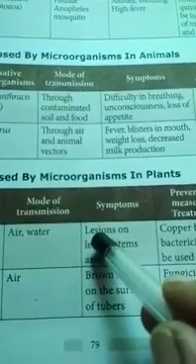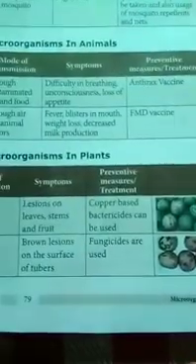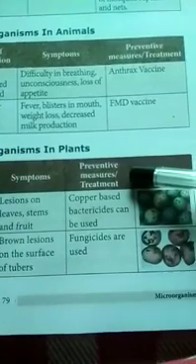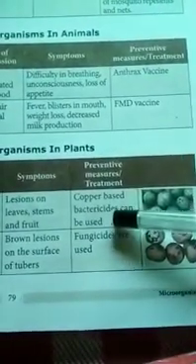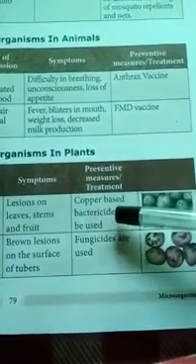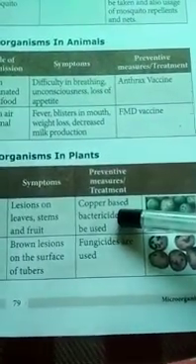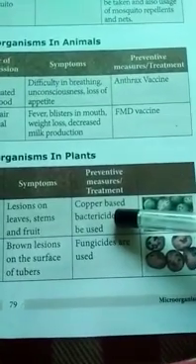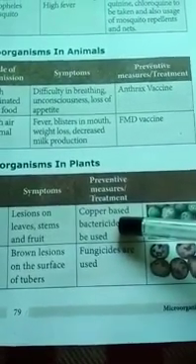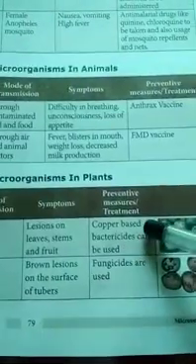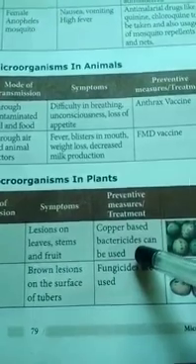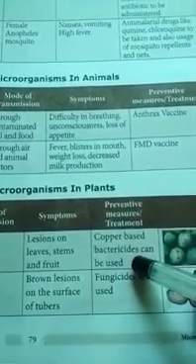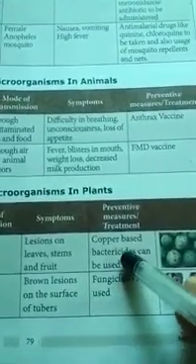Lesions look like blisters. Preventive measures or treatment: copper based bactericides can be used. Bactericides are used to kill bacteria, so that is called bactericides. Copper based bactericides can be used to control this bacterial infection in plants. The pesticides which are used to kill bacteria are called bactericides.